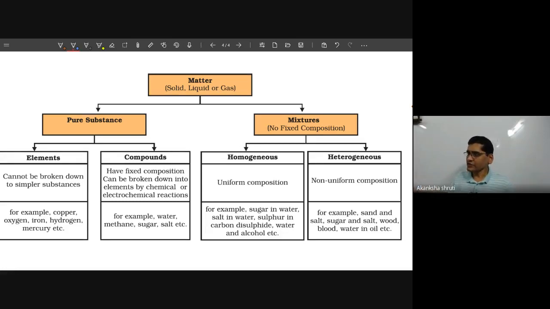If it is not uniform, it is called heterogeneous. Homogeneous simply means uniform composition, and heterogeneous means non-uniform composition. So what is this uniform composition?